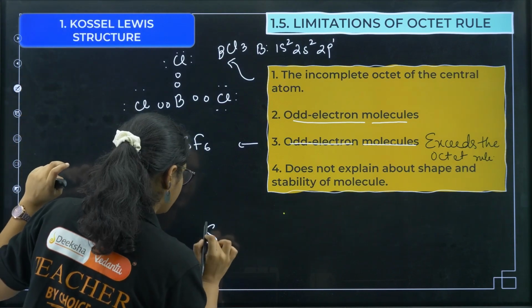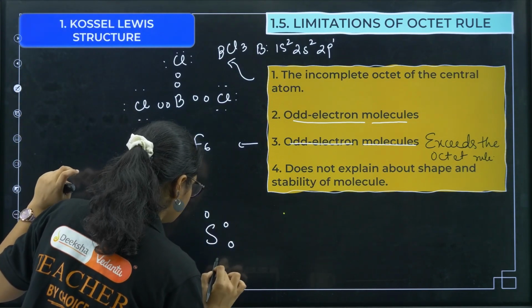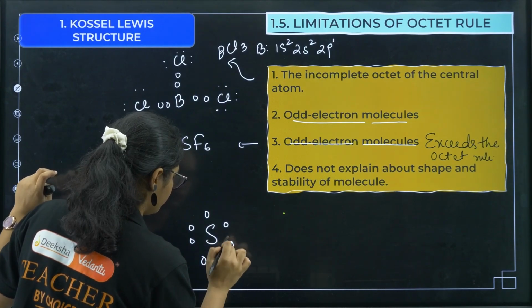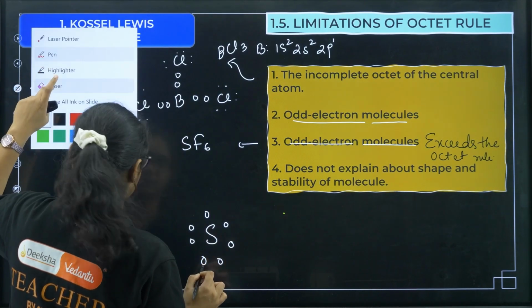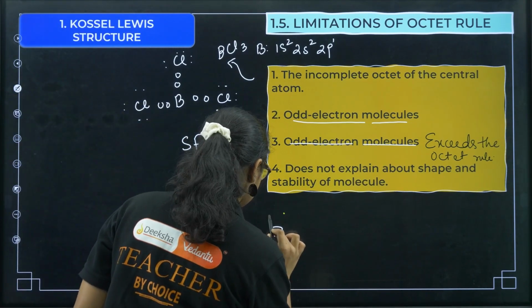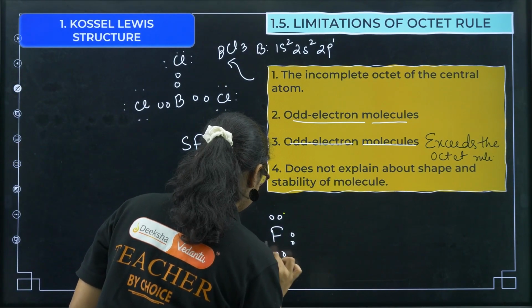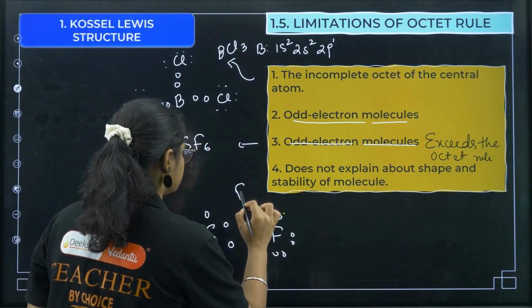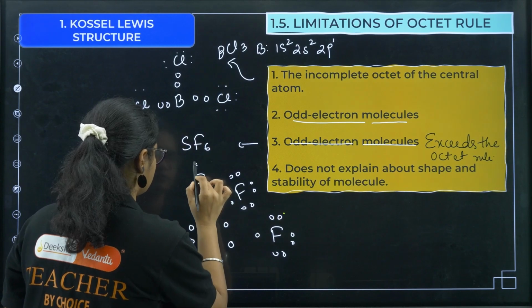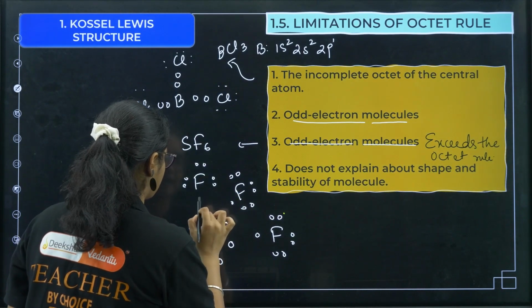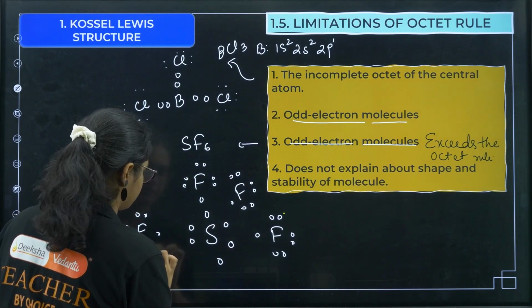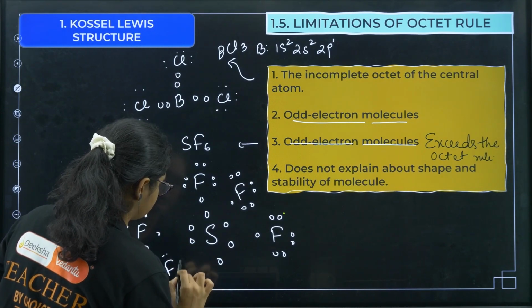So we have S with 1 2 3 4 5 and 6. Now each fluorine has 7 electrons, 1 2 3 4 5 6 and 7, and similarly on every side.